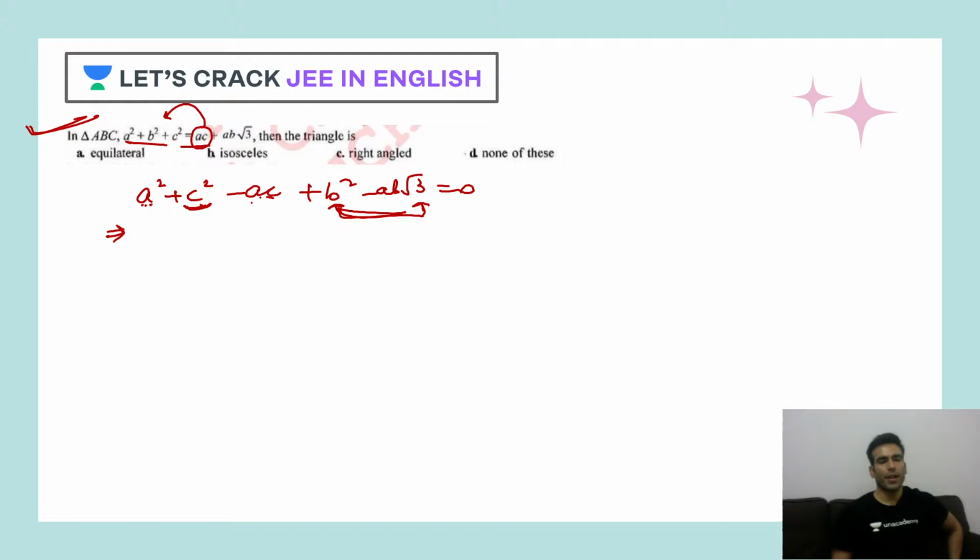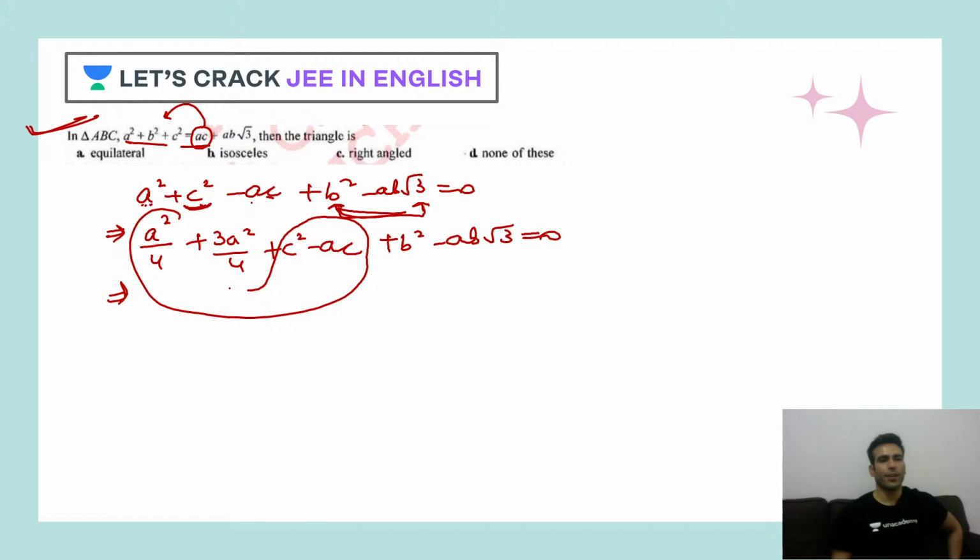So if I want to break A, it should be minus twice of AC. But I'm getting AC. So A should be what? A by 2. Okay. So this should be broken like this: A square by 4 plus 3A square by 4 plus C square minus AC plus B square minus AB root 3 equal to 0. Now these three terms, they can make a perfect square. Perfect square of A by 2 minus C square.